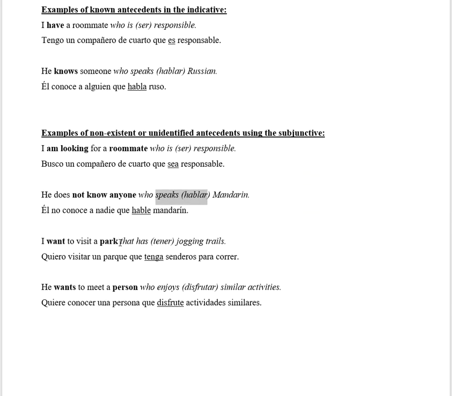I want to visit a park, independent clause, with an antecedent that has jogging trails. Do we know if this park exists? We don't know. We haven't identified it yet. So this verb is going to have to be conjugated in the subjunctive. Quiero visitar un parque que tenga senderos para correr.